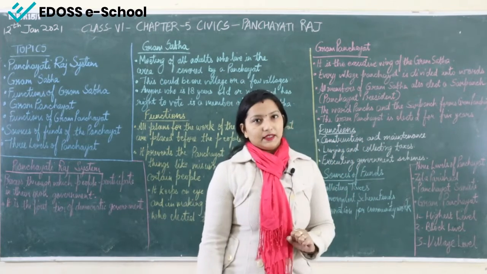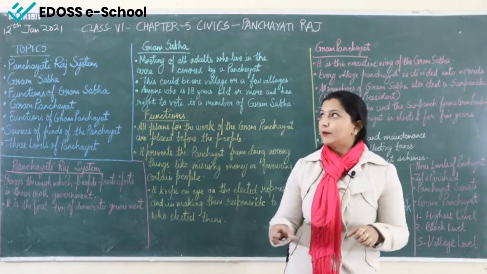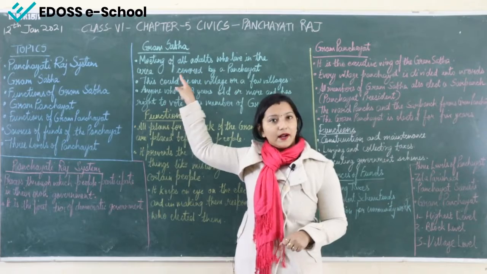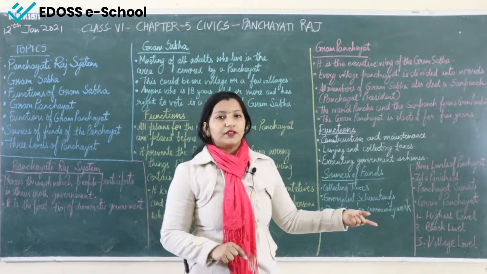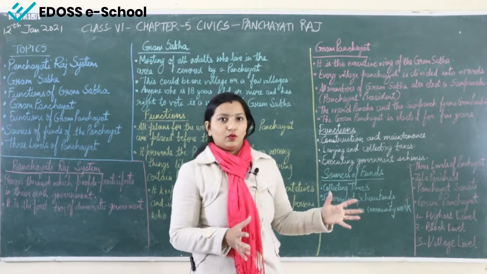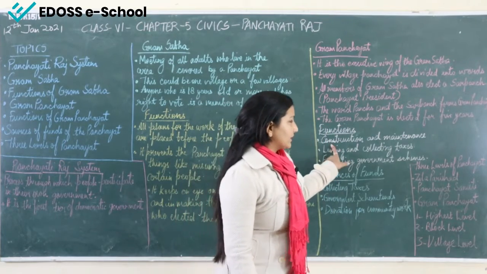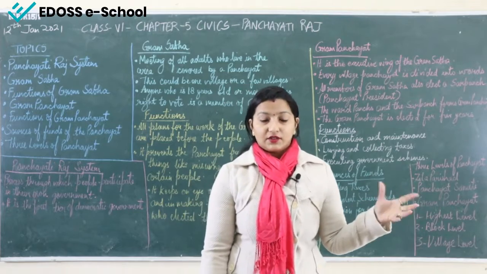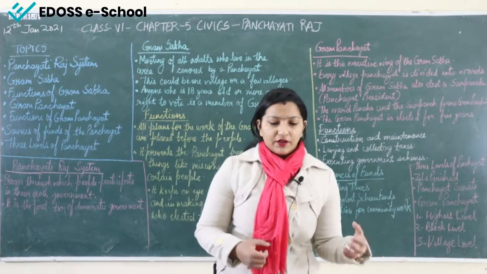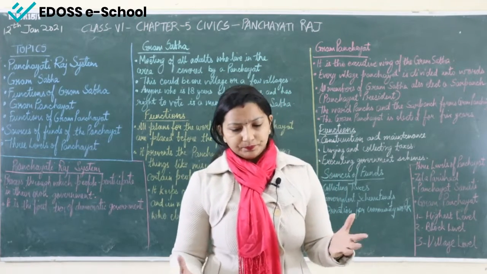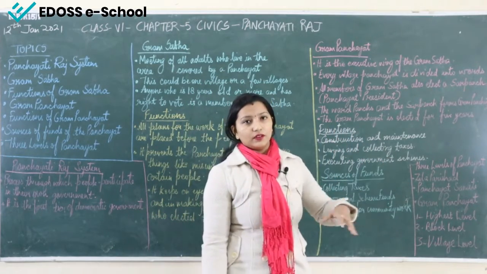Construction and maintenance. The Gram Panchayat: all the decision making will be done with the people in the Gram Sabha, where people participate in all the decision making, and the Gram Panchayat will be executing all the decisions. They will execute the final decision, whatever it is, right? So the function of the Gram Panchayat is to see to the construction and maintenance. Construction and maintenance of what? Of the water resources, roads, drainage, school buildings, and other common property resources. So they have to look over all the construction and maintenance of all these things.